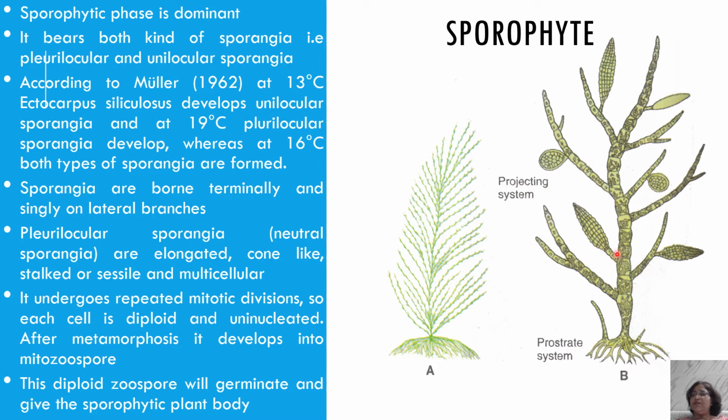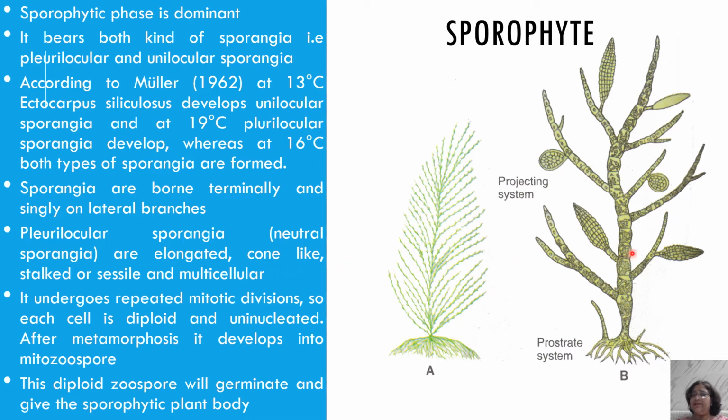The plurilocular sporangia, you can see here the stalk is there. So they may be stalked or they may be sessile. Similarly, a small stalk may be there, but unilocular sporangia are generally sessile. Sessile means without stalk. Plurilocular sporangia are also known as neutral sporangia.